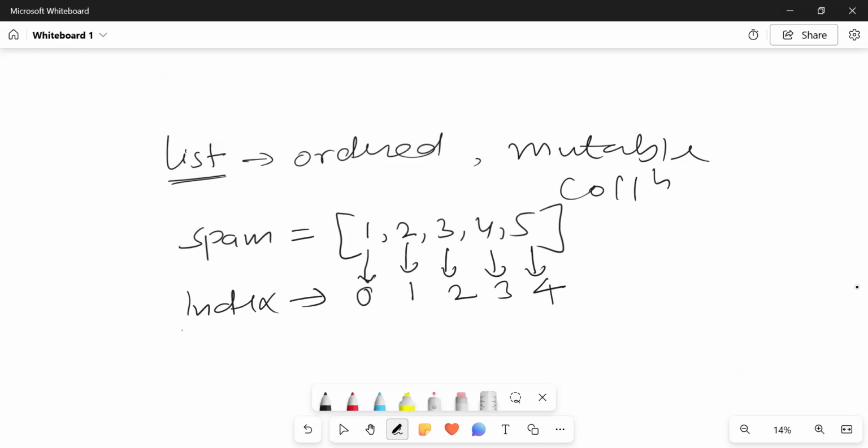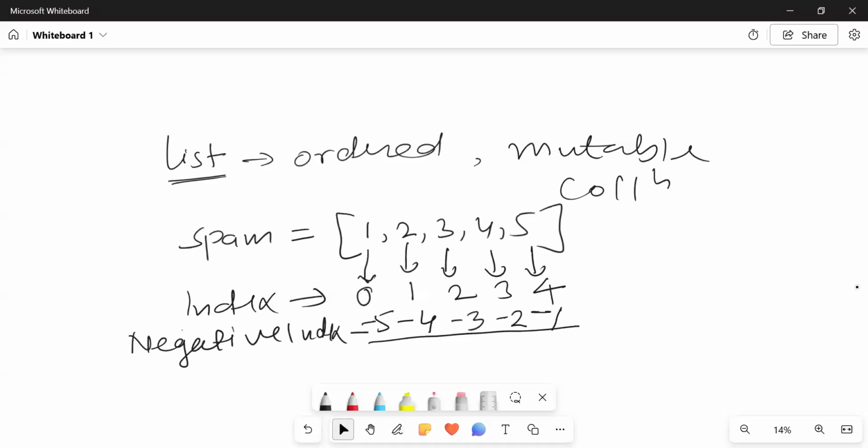It's very similar to an array, the only difference being that here you can assign negative indexing also. How? See, the last element is -1, second last -2, third last -3, fourth last -4, and fifth -5. This is how your list works. Indexing is very important here.